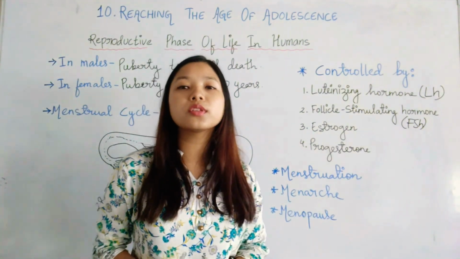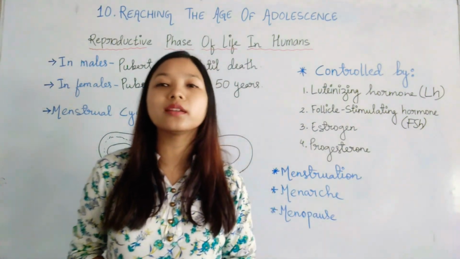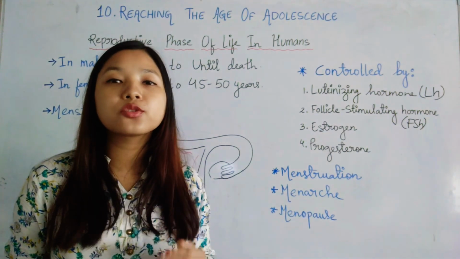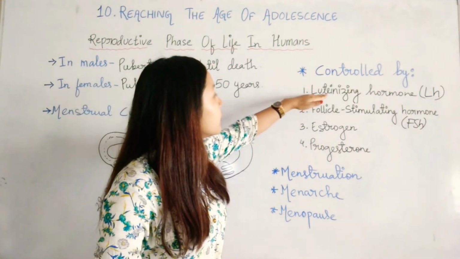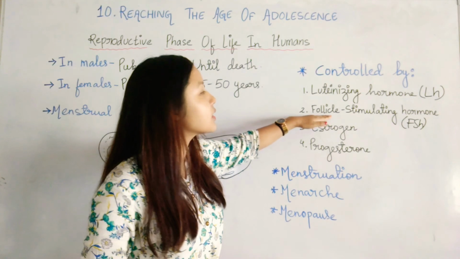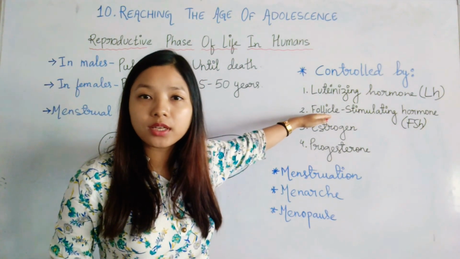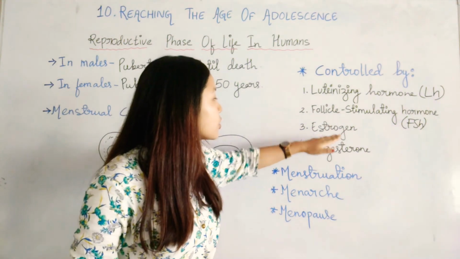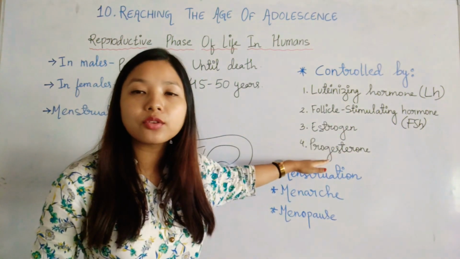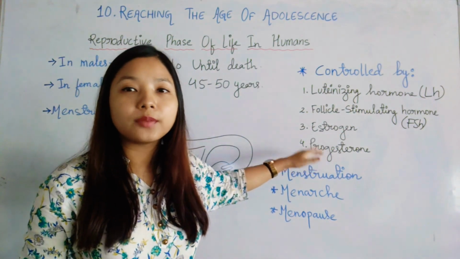These 4 hormones play a major role in controlling the menstrual cycle. Remember, luteinizing hormone and follicle stimulating hormone are secreted by the anterior pituitary gland, while estrogen and progesterone are secreted by the ovary.